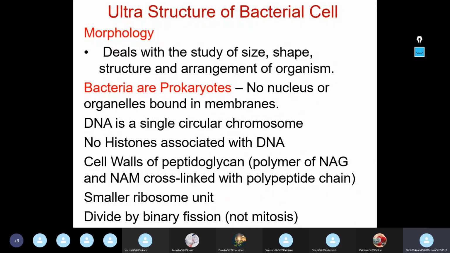Apart from that, in prokaryotes you will find smaller units of ribosomes, again in the cytoplasm. And the bacterial cell mostly divides by binary fission. That is, from one cell it gets transformed asexually into two cells, not by mitosis. So division is by binary fission. These are some of the prominent characteristics of prokaryotes.